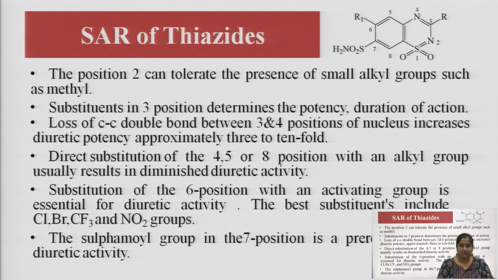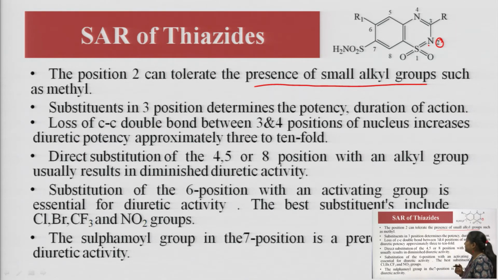At the second position, small alkyl groups such as methyl can be present. That means if the nitrogen at the second position is substituted with small groups like a methyl group or simply hydrogen, there will be no deterioration of the activity.